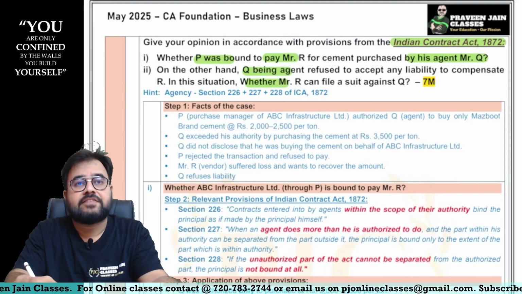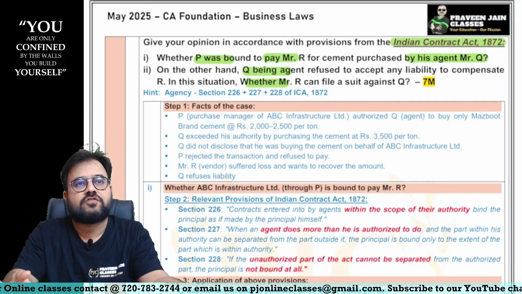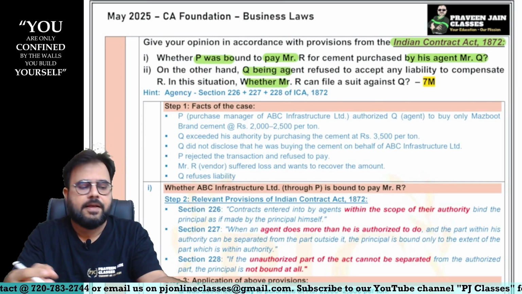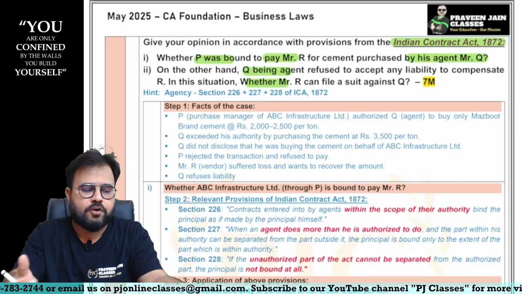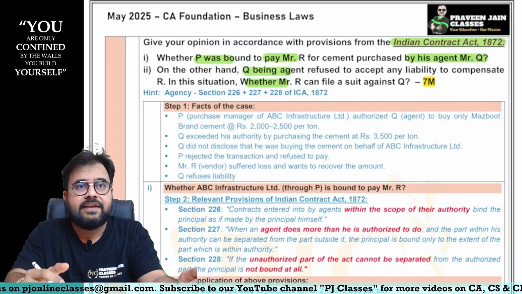Obviously, when Q has signed the contract, he did not mention the name of the principal. So as such, there is no contract between P and Mr. R. So hence, when there is no contract, Mr. P need not pay any money to Mr. R.